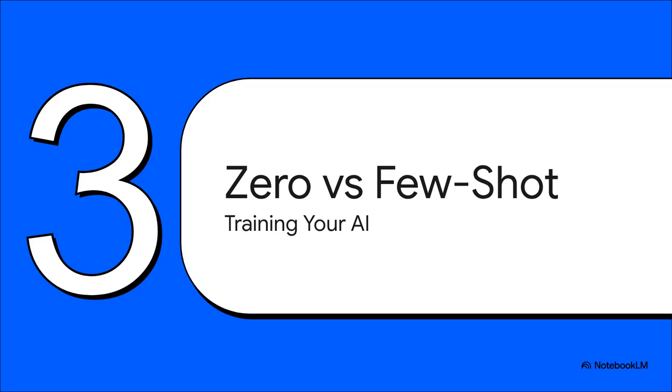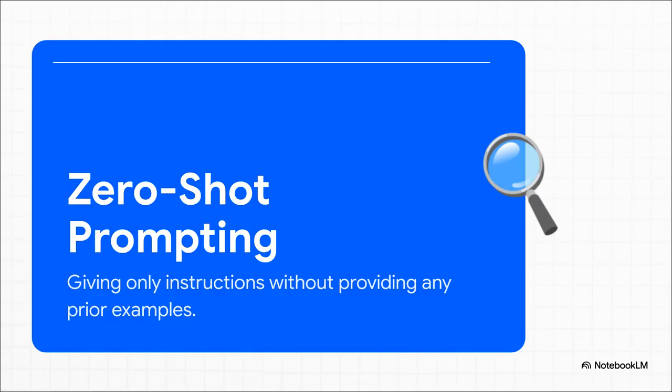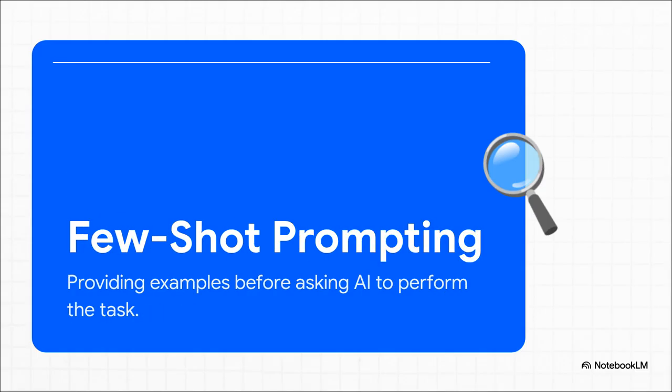Let's see how we can actually train the AI right inside the prompt. So zero-shot prompting is what pretty much every beginner does. You hand over the instructions cold with 0 previous examples and just cross your fingers. It's totally fine for super simple tasks, but when you get into complex logic or highly specific formatting, zero-shot usually falls flat. Few-shot prompting, though, absolute game changer.